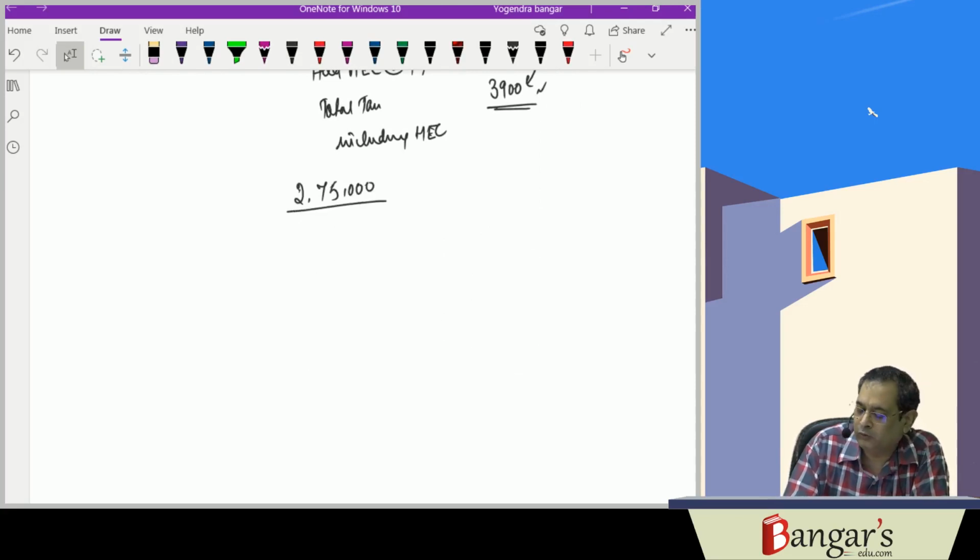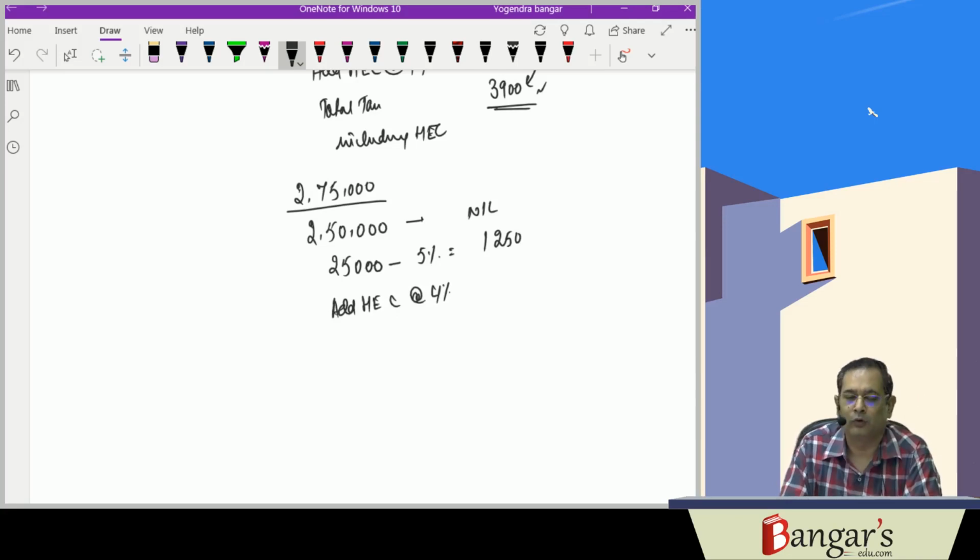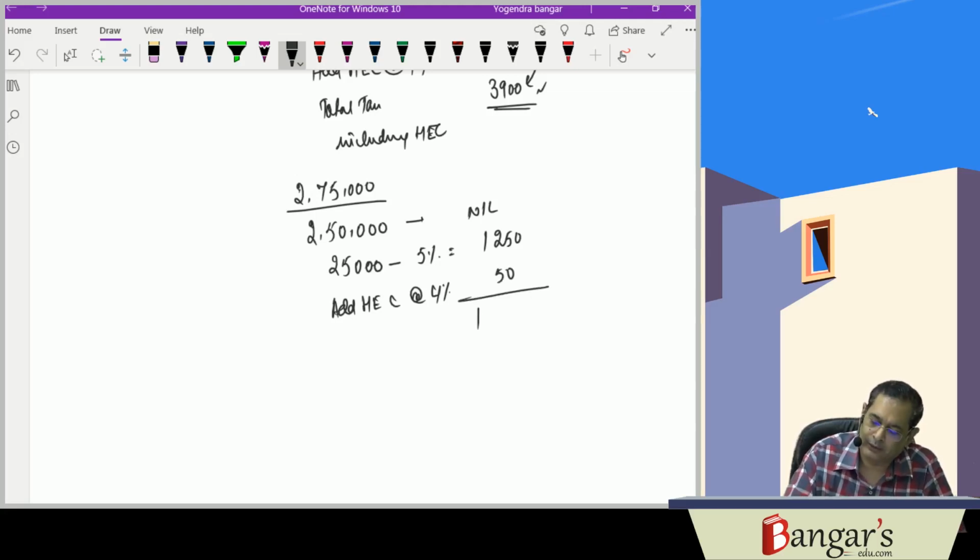So on 275, how much will it be? On 2,50,000, it is nil. On 25,000, it is 5%, that is 1,250. Then add HEC at rate of 4%, because no rebate will be admissible. 1,250 plus 50 is the HEC. So your tax liability works out to be here 1,300 rupees.